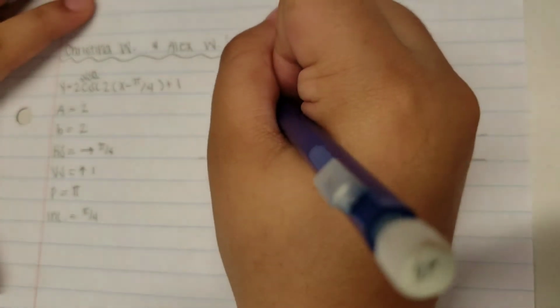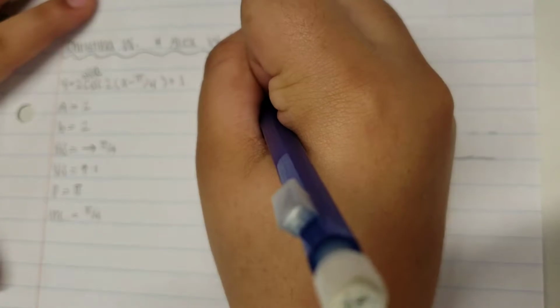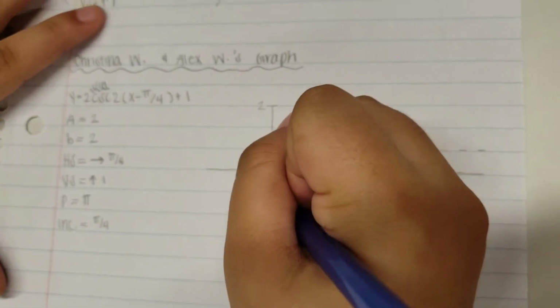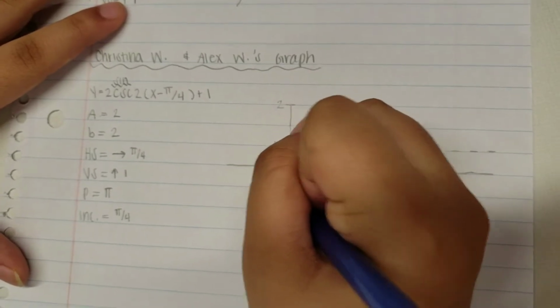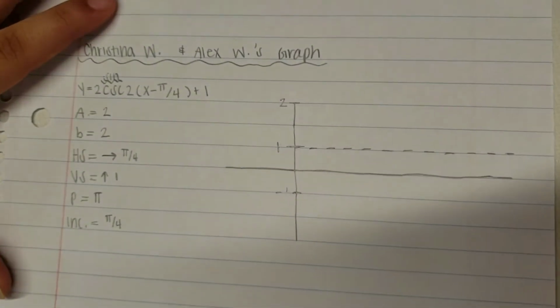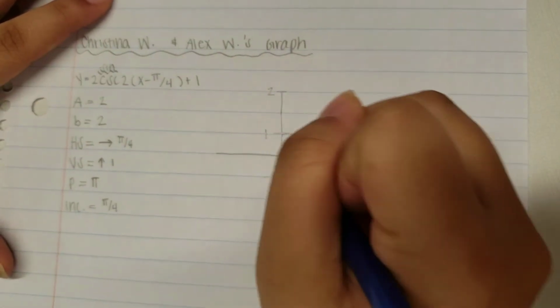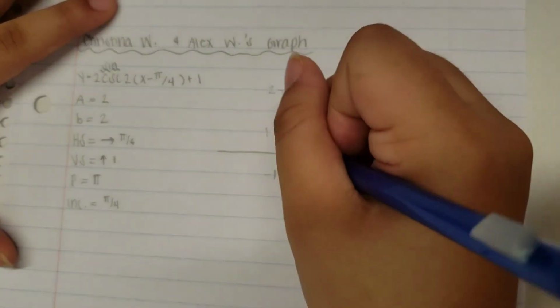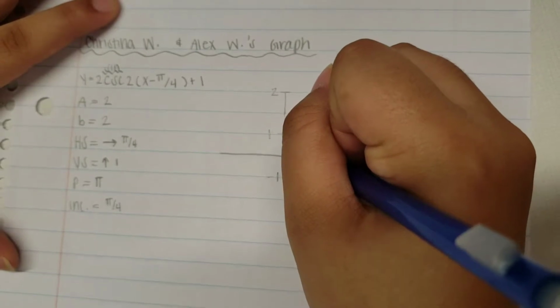And our amplitude is 2. So 1, 2. It's negative 1. Okay. Then our increments would be pi over 4.